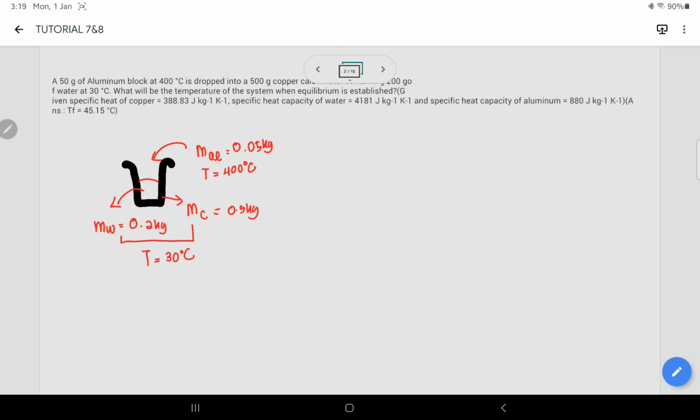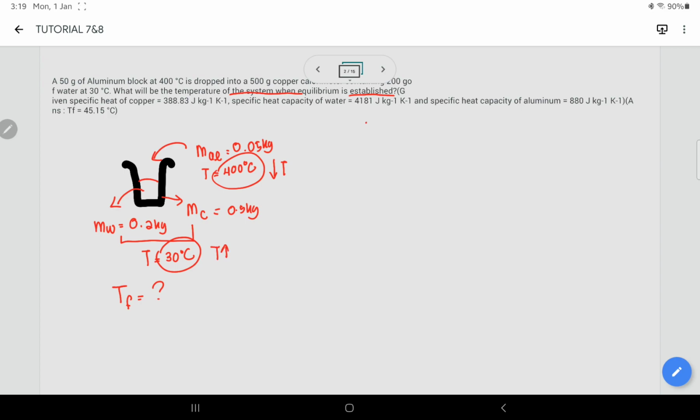Okay, so what will be the temperature of the system when equilibrium is established? Okay, so means that we need to determine the value of the final temperature. Okay, so we have 30 degrees Celsius and we have 400 degrees Celsius. So this one temperature dia akan drop and this one temperature dia akan increase.